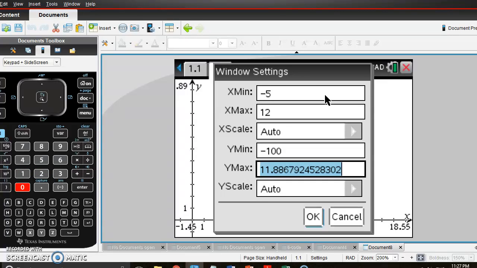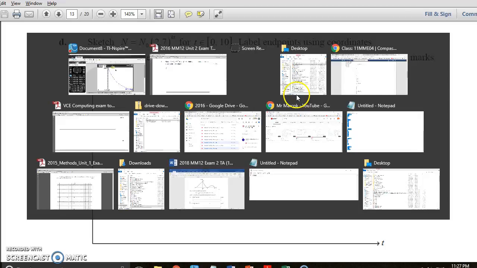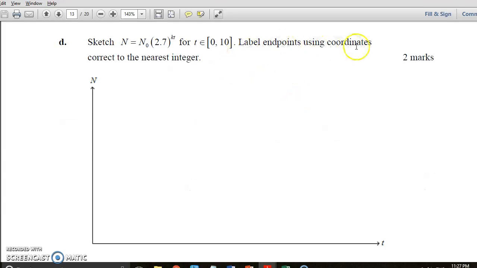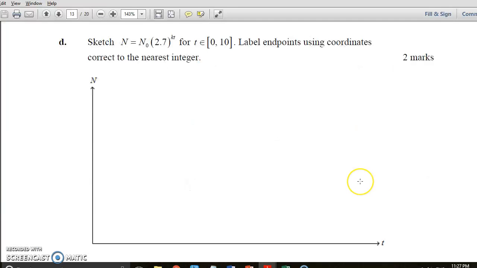And I'm going to set my maximum to 27,500. Let's have a look. And there it goes. So we know we've got our two endpoints. This is label endpoints using accordance to the nearest integer. So we know this is 0 and 27,000, and this one here is 10. And let's have a look.